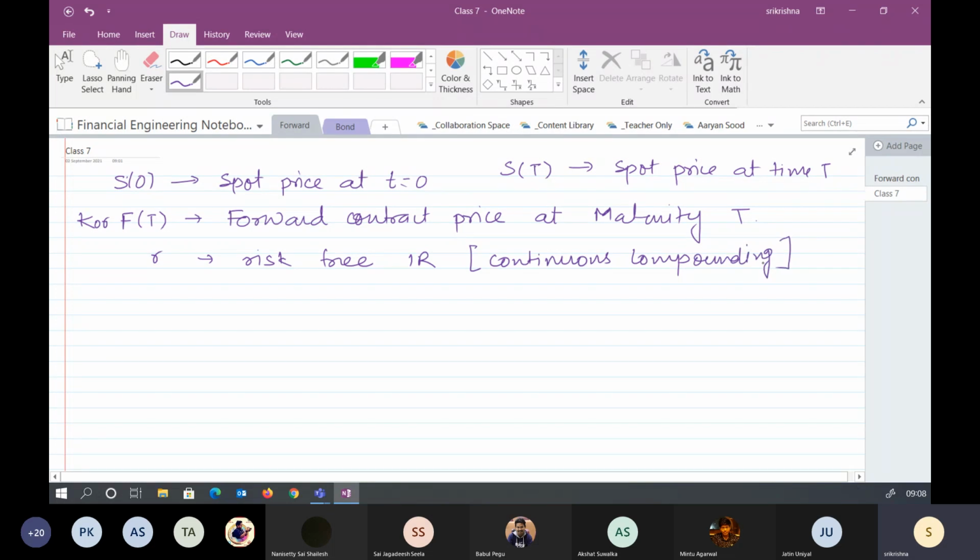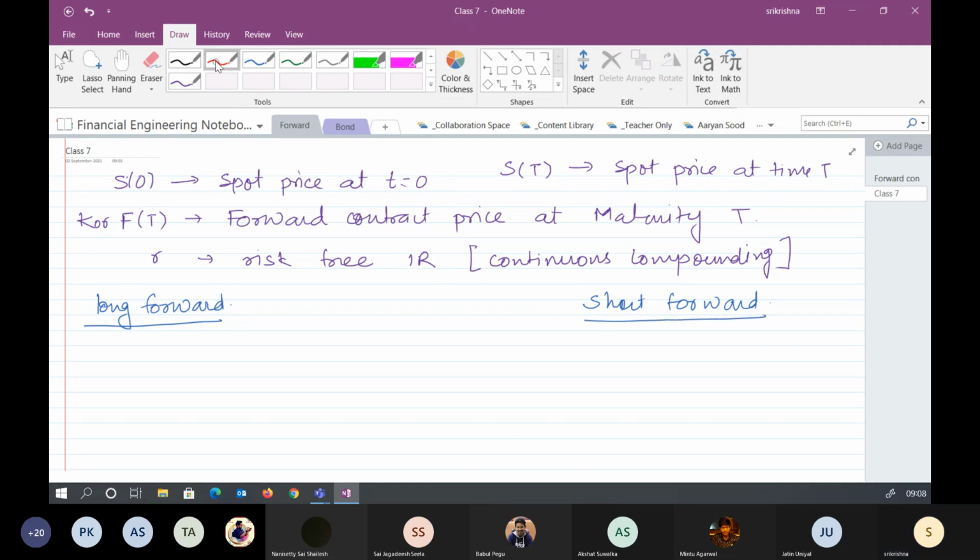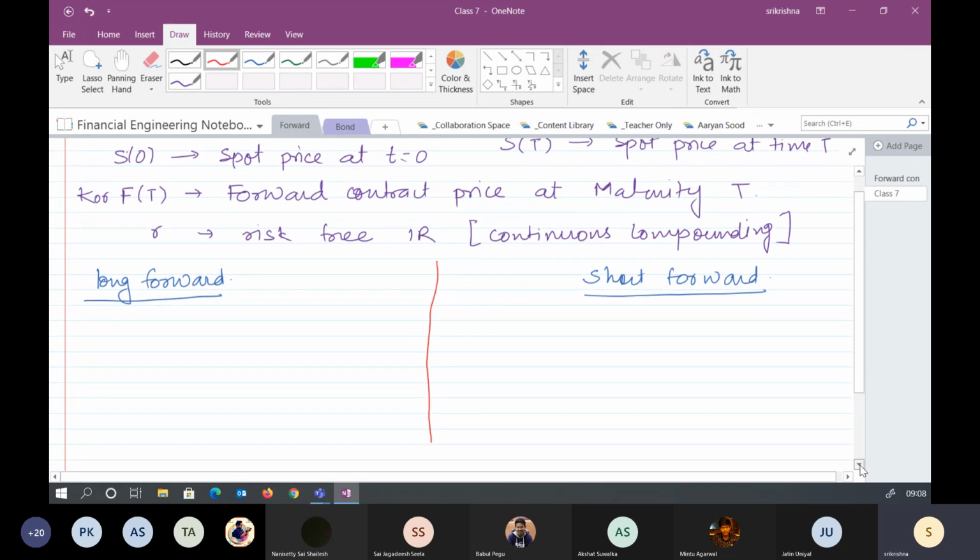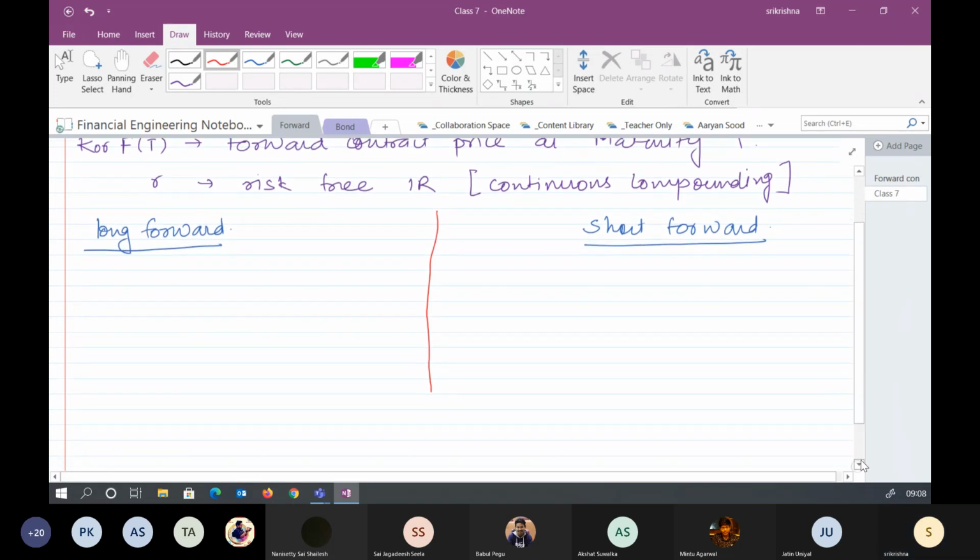So let's say that we try to enter into the long forward, and we try to enter into the short forward. In both ways, we will try to understand. What do you mean by the long forward?